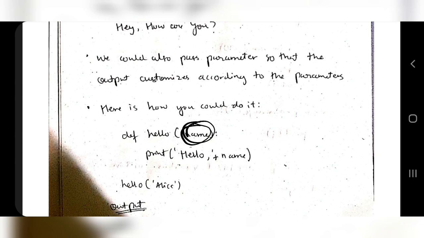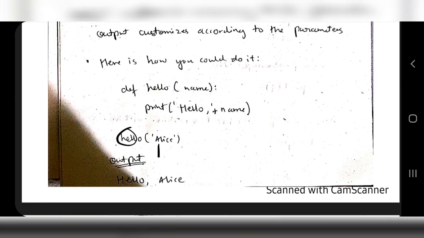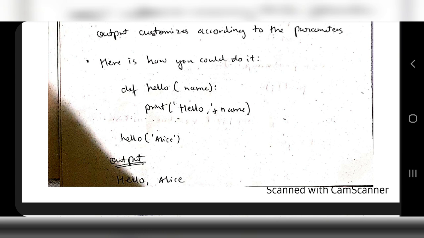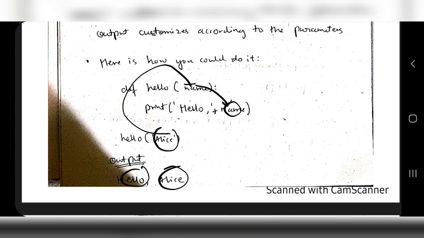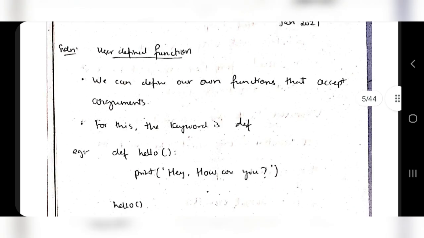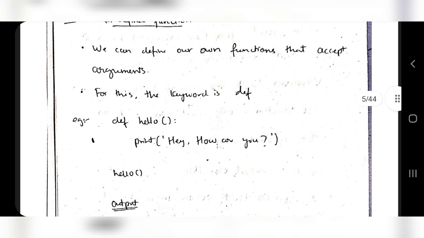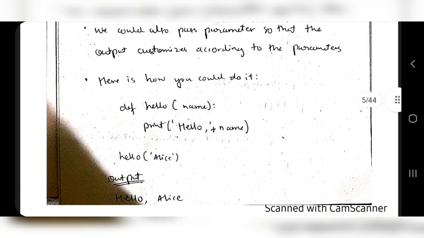So here if name is passed, whenever I call hello, along with that I should pass some name. This name will get stored in the variable name, and wherever this name is used in the definition of the function hello, the name which I passed will be substituted. So what will be printed is hello Alice. Alice I passed here, it gets stored here, it was substituted here, and it printed hello, the name was Alice. That's about the user defined functions which you have to write. The three things you have to write: first define what a user defined function is and give a syntax without arguments, then how you can pass the arguments, and explain it using an example. That's sufficient for 5 marks.